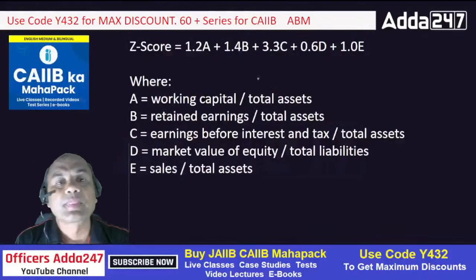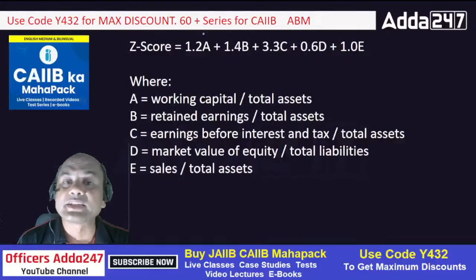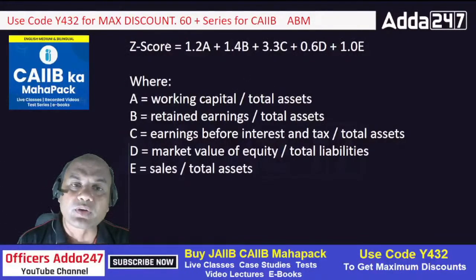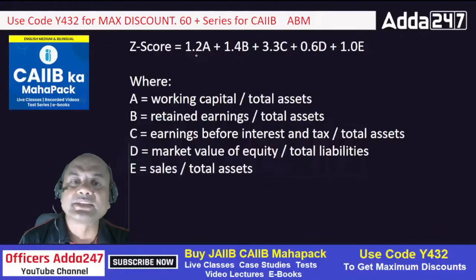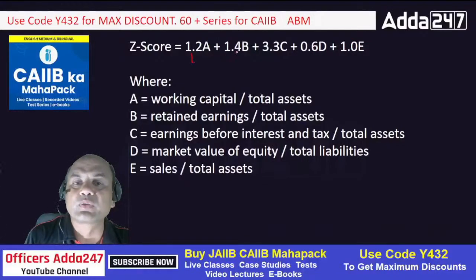Now what is the Z score? Let's solve the case study. See here, the Z score formula is Z equals 1.2A plus 1.4B plus 3.3C plus 0.6D plus 1E. These figures are called weightages: 1.2, 1.4, 3.3, all these are weightages, and you have to remember them.